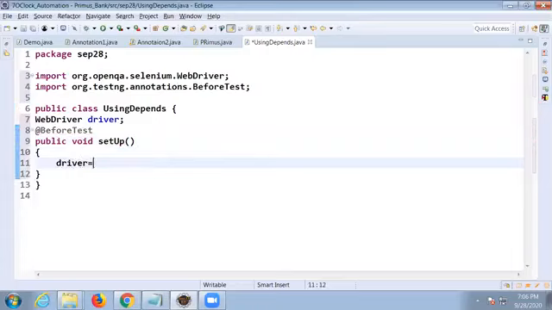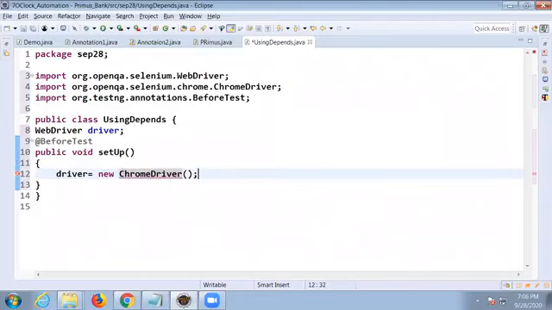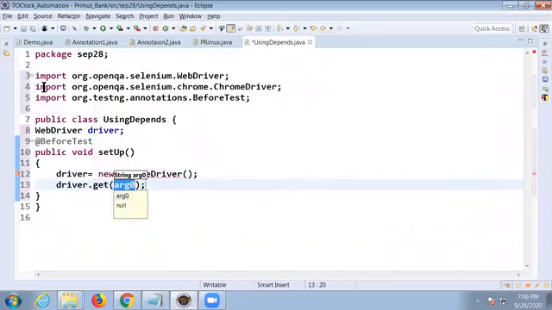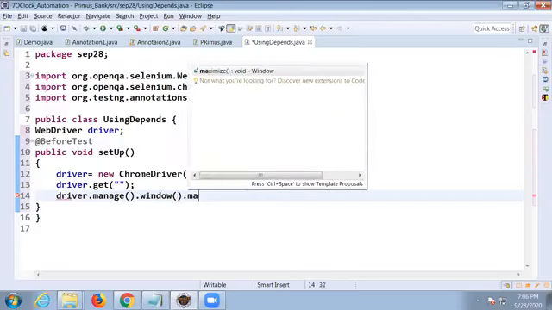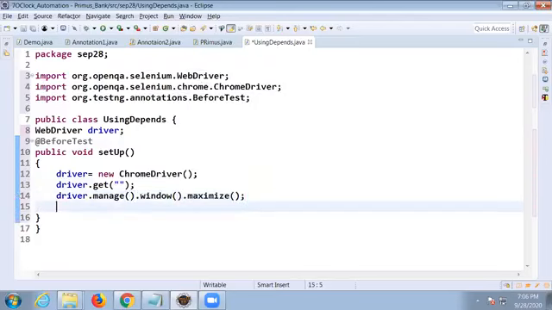Driver is equal to new ChromeDriver. Driver dot get, launch your URL. Driver dot manage dot window dot maximize. Okay, and this is my precondition.